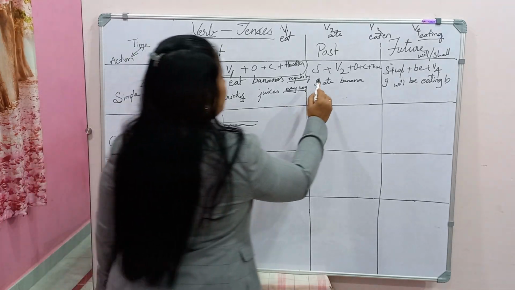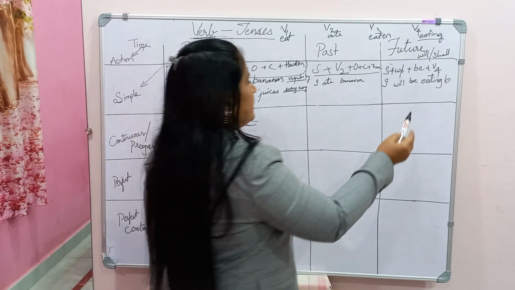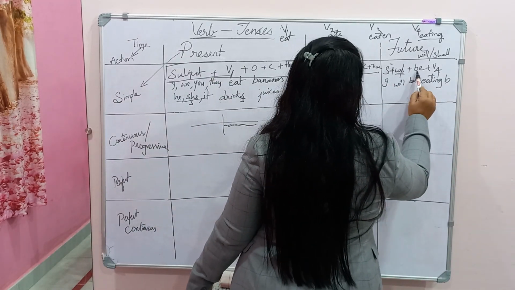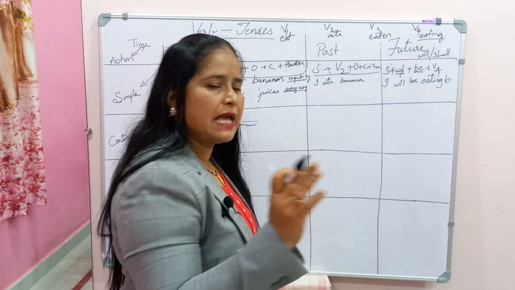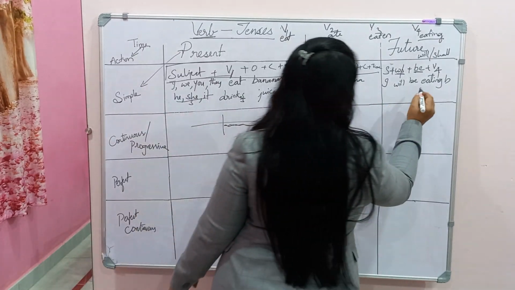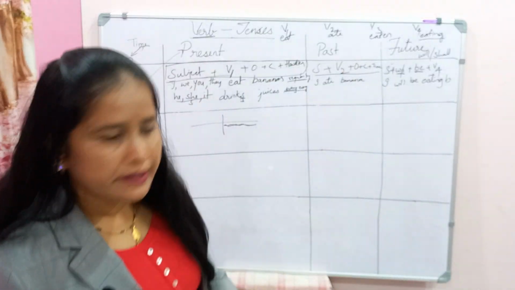See this structure: here it is subject plus verb 2 that has come. Future is subject, will or shall, be. What is be here? Be forms are is, am, are. If it is I will be, sorry, I made a blunder here.